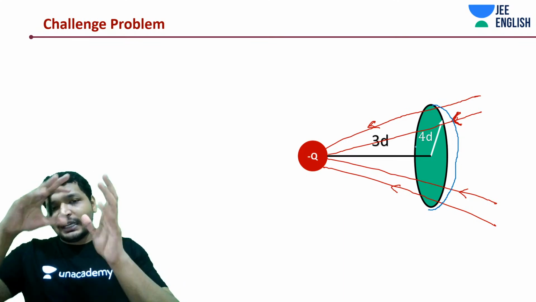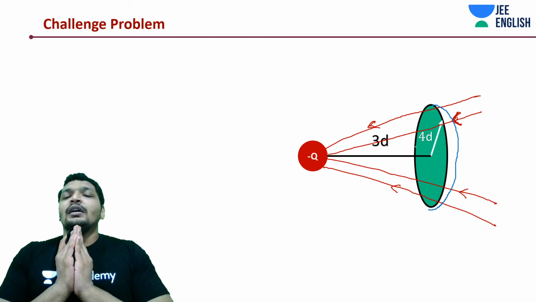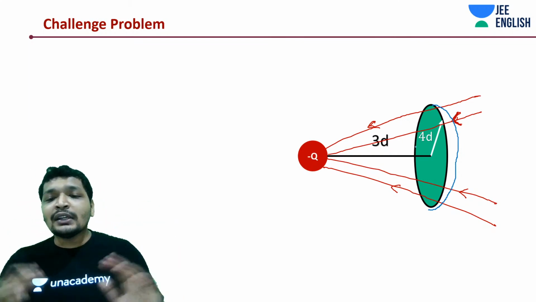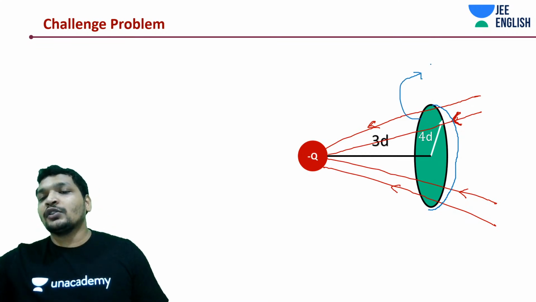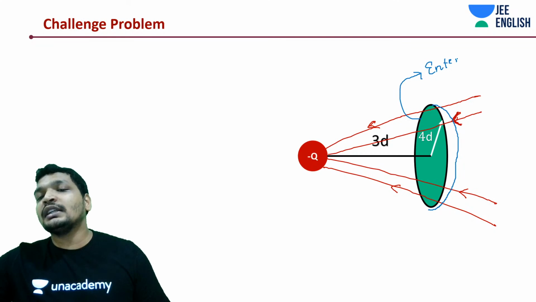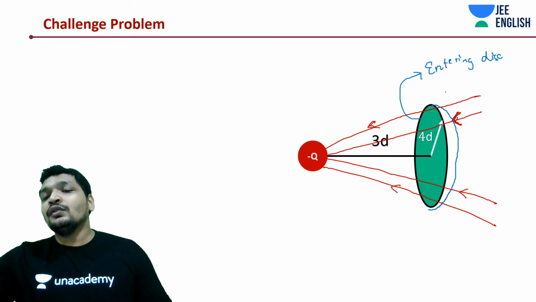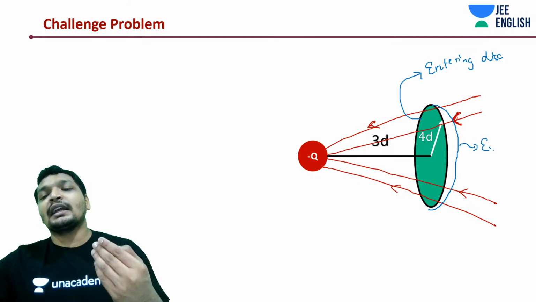There was a disk and there was a spherical shell, and we said that this is a closed system. The amount of field lines entering the system is also exiting the system. How did that happen? All the field lines had only one way to enter, that was the disk. It was always entering through the disk. Now, in this case, it is exiting through the spherical shell.